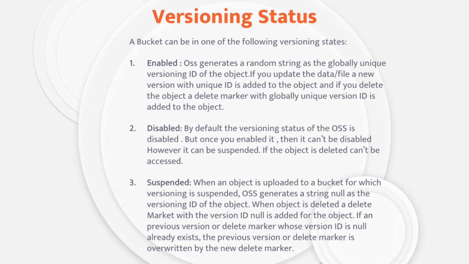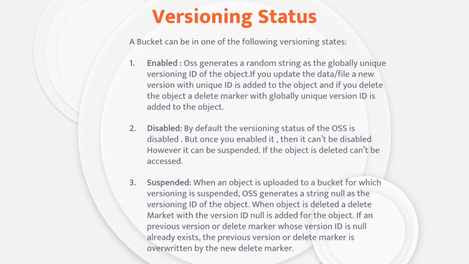Next point is versioning status. A bucket can be in one of the following versioning statuses: enabled, disabled, and suspended. When you enable your versioning, at that time you upload some file or folder to your bucket, or you update something in already existing files in the bucket. Then what happens? Because of enabled versioning, OSS generates a random string as the globally unique version ID for that object, and if you delete that object, a delete marker with a globally unique version ID is added to that object. As I already told you, when versioning is enabled and you delete something, it is considered as a delete marker.